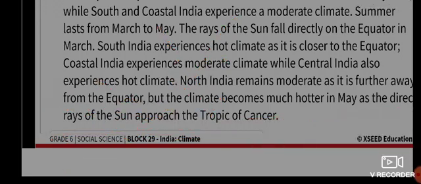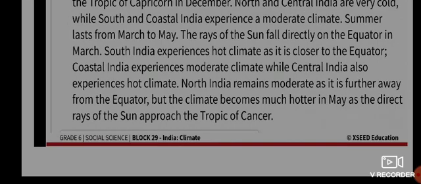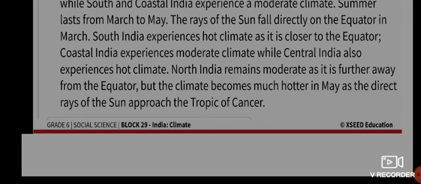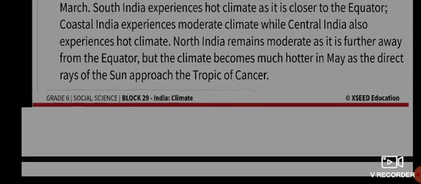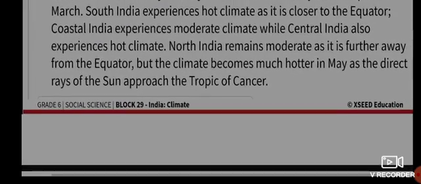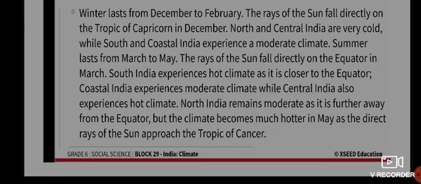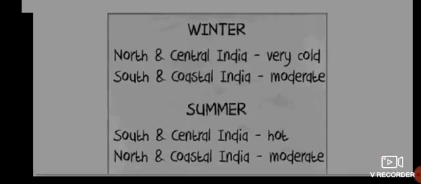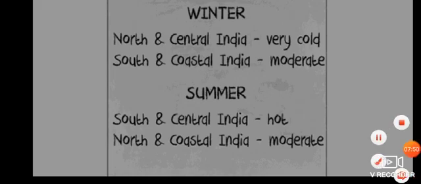Coastal India also experiences a moderate climate, while Central India experiences a hot climate. North India remains moderate as it is far away from the equator. But the climate becomes much hotter in May as the direct rays of the sun approach the Tropic of Cancer, that is in the middle of India.